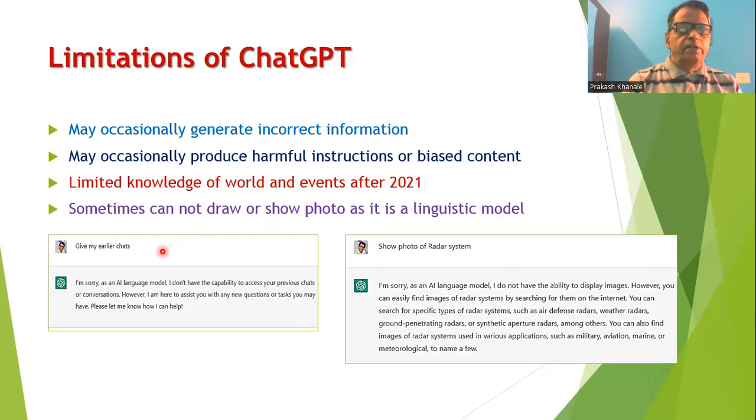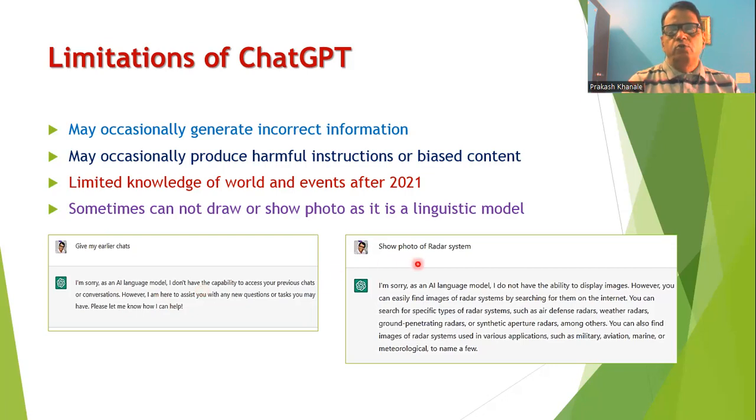When I asked ChatGPT why it is not giving my earlier chats, the answer was that it is an AI language model and doesn't have the capability to access previous chats. So I think somebody is controlling ChatGPT, and the previous chats might have been removed, and therefore it is not in a position to access the previous chats.